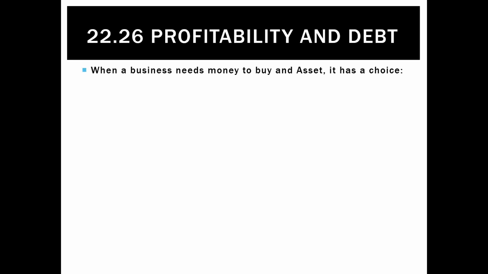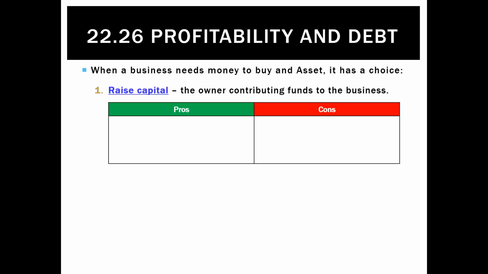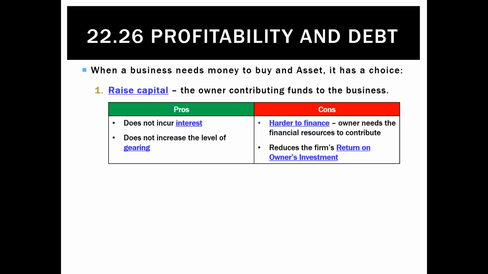So when a business needs money to buy an asset, it basically has a choice. It can either, one, raise capital, where the owner can contribute funds to the business itself, and the pros of that are that it doesn't incur interest, it doesn't increase the level of gearing. The cons are it's harder to finance the money because the owner only has a limited amount of money. And secondly, it's going to reduce my ROI. If I use equity to finance things, as in I use money that the business already has, that is going to actually lower my ROI.